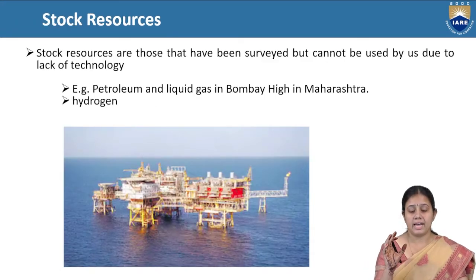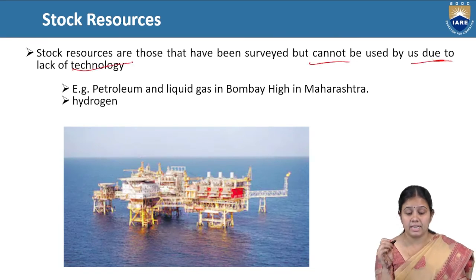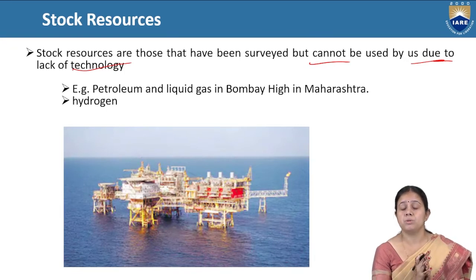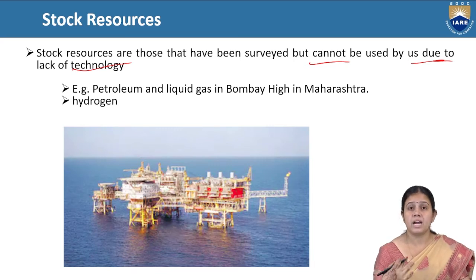Now come to the stock resource. A stock resource is one that has been surveyed but cannot be used due to lack of technology. Here the difference from an actual resource is that an actual resource is one we are already using, but a stock resource is one whose actual amount we have surveyed, but due to lack of technology we can't use it. A perfect example of a stock resource is hydrogen. We know that hydrogen has very good potentiality in the coming future, but we can't use it because we don't have the advanced technology for how to use hydrogen. We are not using even a single percent of hydrogen.